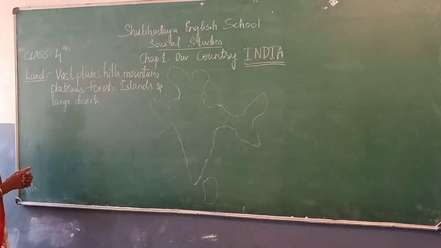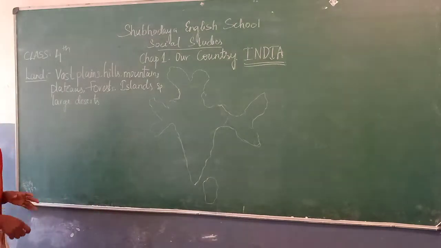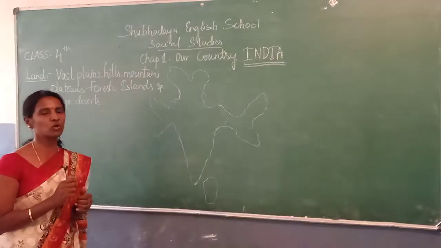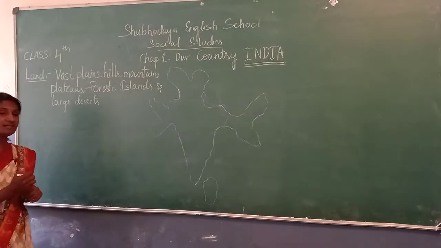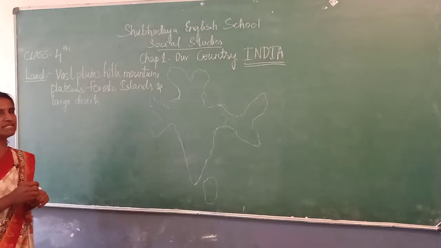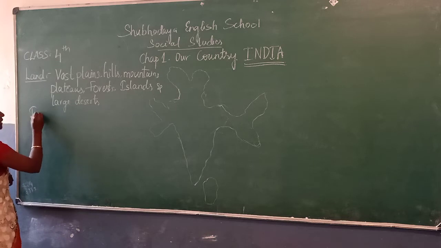And now let us move to where this India is located, right? In the world we have 7 continents. In these 7 continents, there is a largest continent called Asia. In this Asian continent, our country is located.